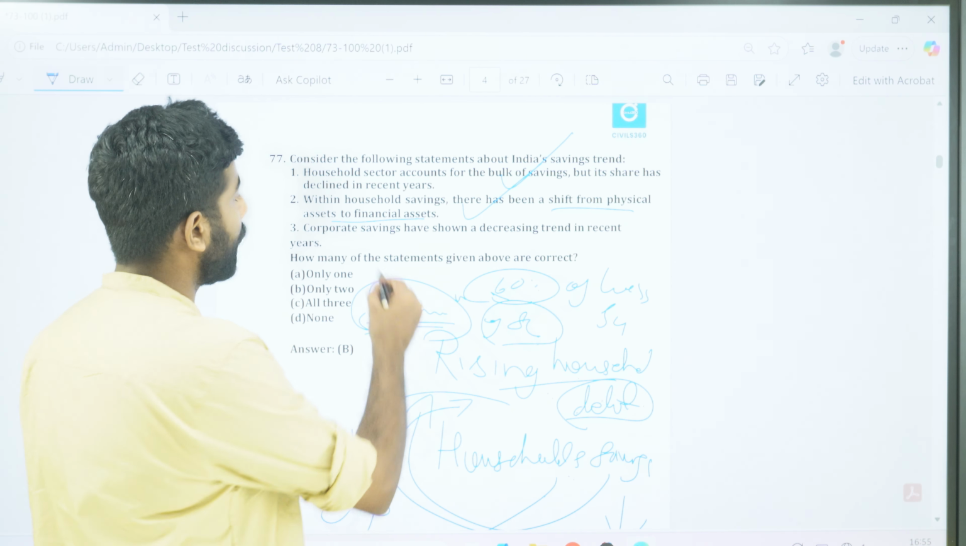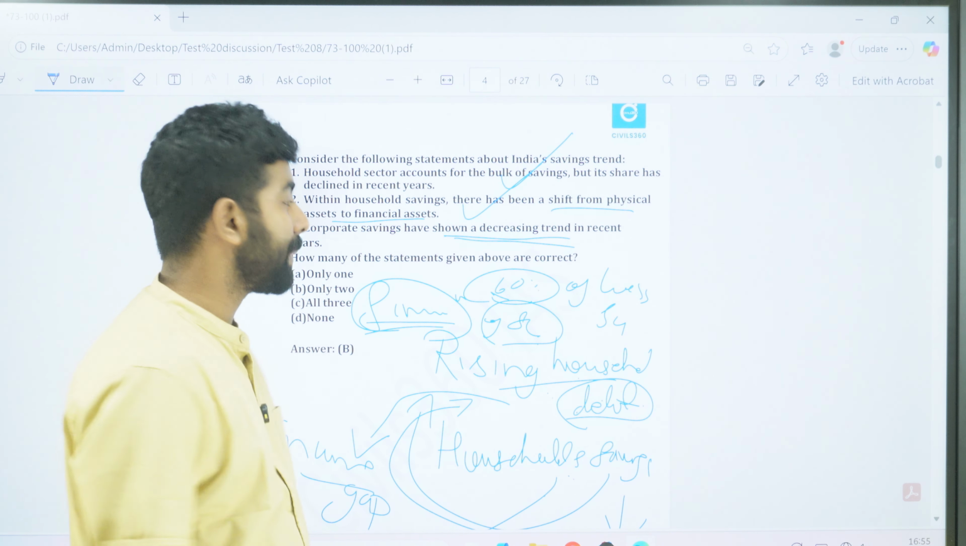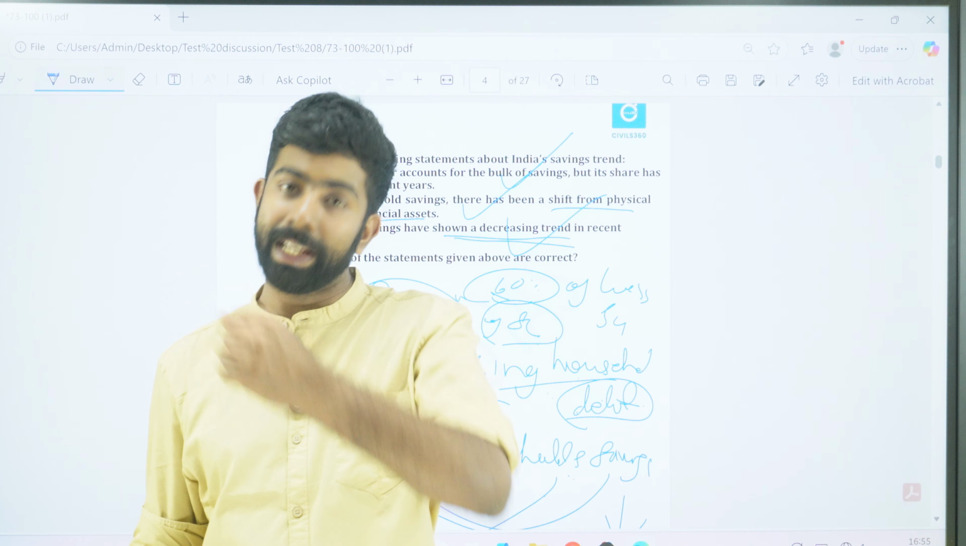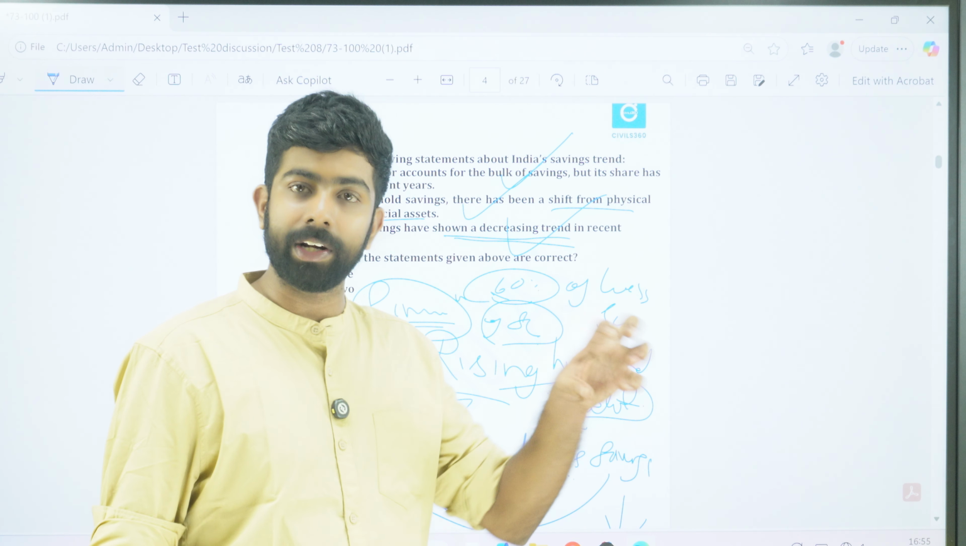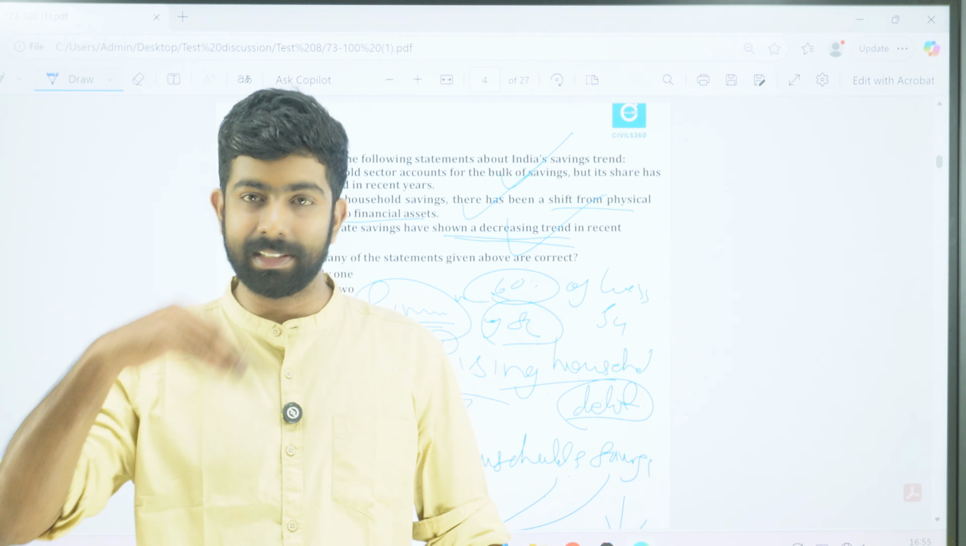Okay, so corporate savings have shown a decreasing trend. Now we see that the corporate savings are also rising. Okay, and they are using these savings to deleverage, increase their profits. They are not investing in our country to build more. Okay, one of the reasons is that it's actually a vicious cycle.